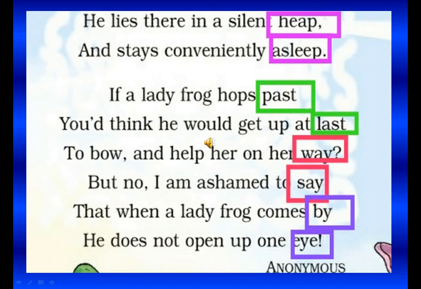To bow and help her on her way. But no, I'm ashamed to say. Way and say are similar. This is why we have put them in red boxes. That when a lady frog comes by, he does not open up one eye. So now again we have put these words in purple boxes. So you see, students, all the rhyming words that you had seen in the previous video and the ones that you saw in this video, you can write these down in your copy.